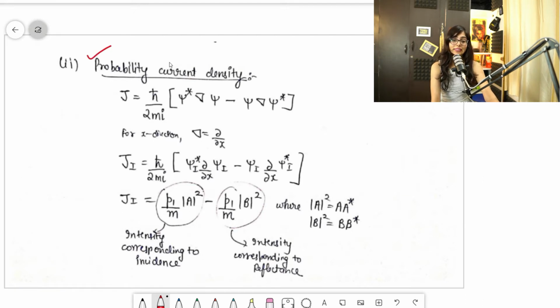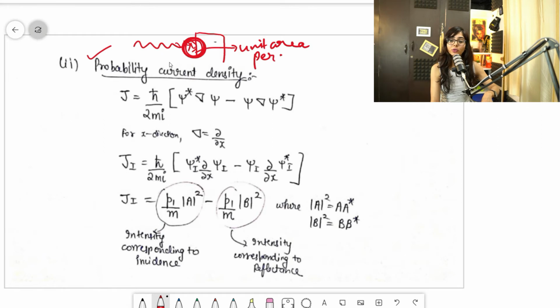So guys, probability current density, the definition is that if a particle is trying to cross the surface of unit area per unit time, that is the probability. Simple, guys. That is very easy.